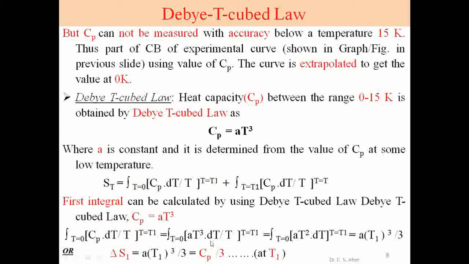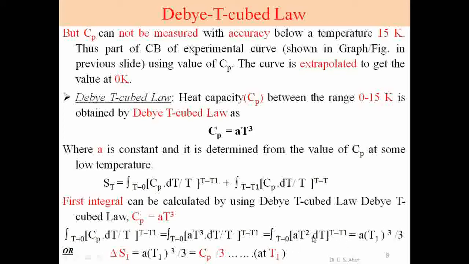One T cancels, so it remains T square. When we integrate this equation, A is constant, so we take it outside the integral, and we integrate T square with respect to temperature between the limits 0 to T1.